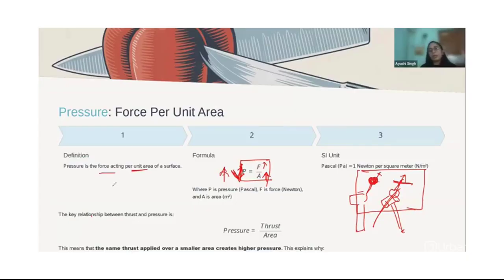So this could be one example of pressure, and how pressure is nothing but force acting per unit area. The more the area, the less the pressure. The less the pressure, the more the area. Okay, I said the same thing. What I meant is: less area, more pressure, and more area, less pressure.